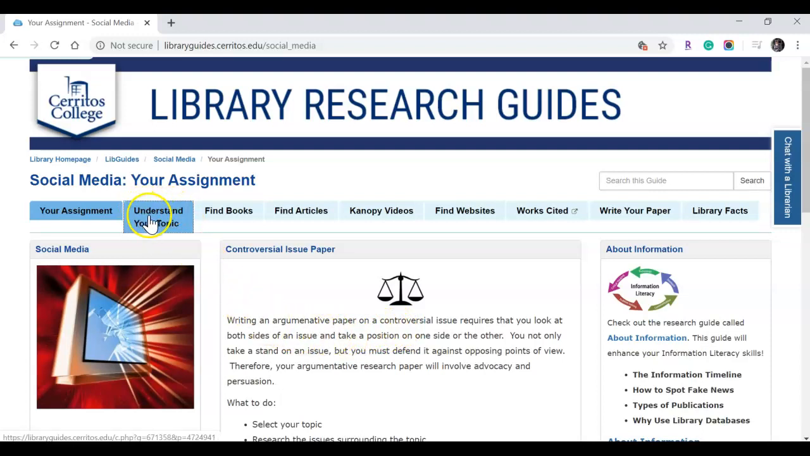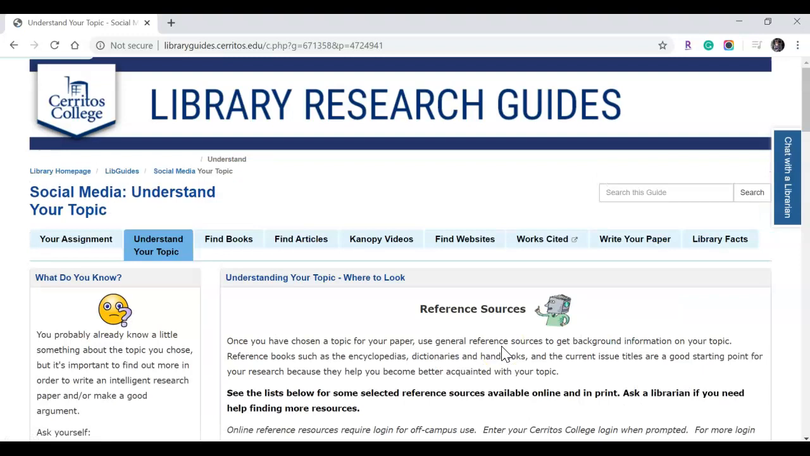All of them will have an Understand Your Topic tab, one for books, articles, Canopy, websites, and Works Cited for your Works Cited or references page. Let's take a look at the Understand Your Topic tab, and we're going to go over Gale eBooks.